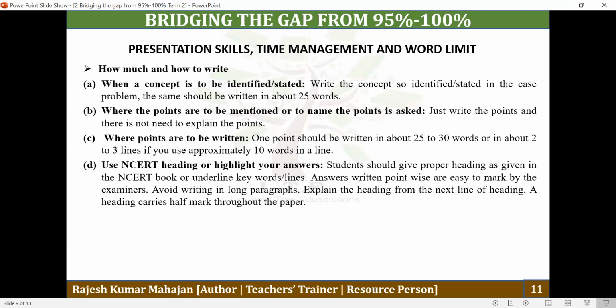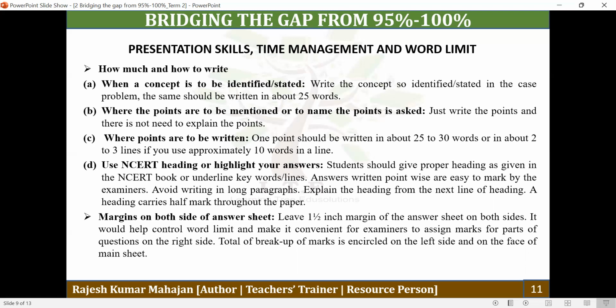And you need to keep in mind that whenever you are writing a heading, just like when a 5-mark question is there and 5 points have to be written, in this type of question, half the marks are allocated for the heading and half for the explanation. Is it clear? So in a 5-mark question, 5 points are to be written. In that case, 2.5 marks are meant for the headings. If you simply read the headings, you will be able to secure your 2.5 marks, and 2.5 marks will be for the explanation.